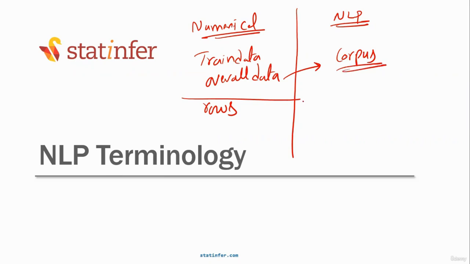If somebody says this is my corpus, what does that mean? He's talking about the complete data. Corpus is the complete collection of all the data that somebody has.